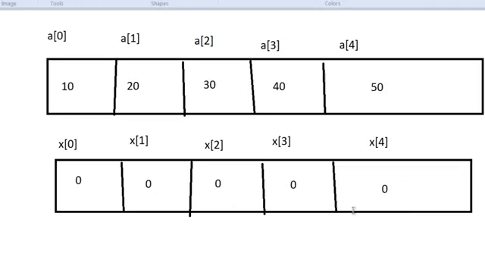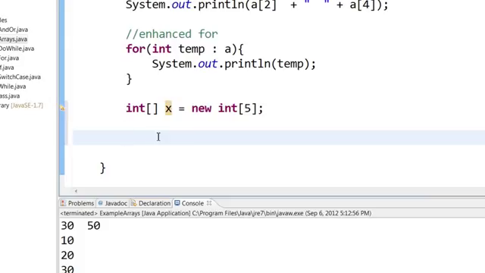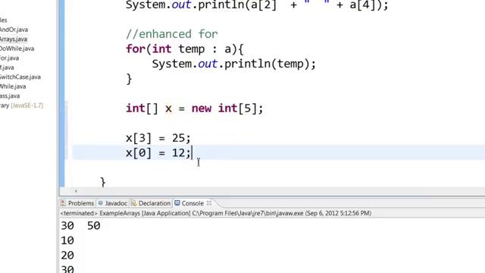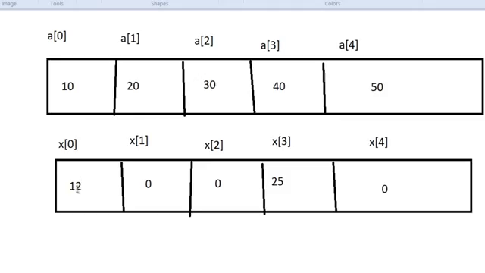So here you can see that 0 is the value available. Of course, you can always assign data later, like this. Here I am assigning X of 3 is 25 and X of 0 as 12. So X of 0 will be 12 and X of 3 would be 25.